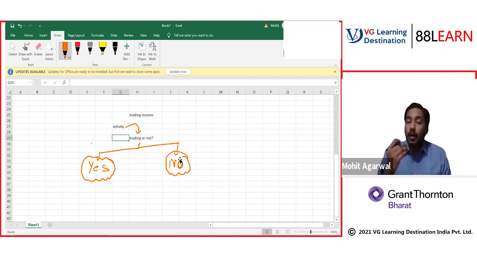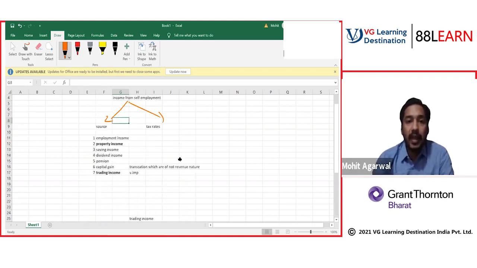So I want you to understand when to apply this topic first. This topic is not relevant if you are not doing any trading activity. Then it will fall under the capital gain heading. That's why before starting this topic, I reminded you about the sources.